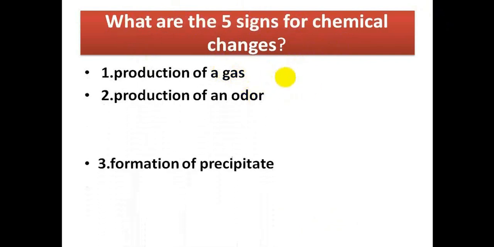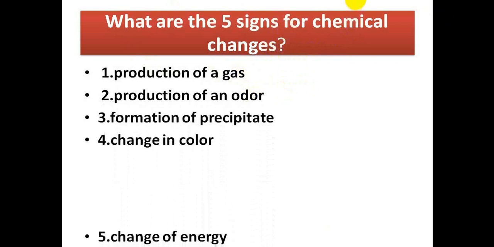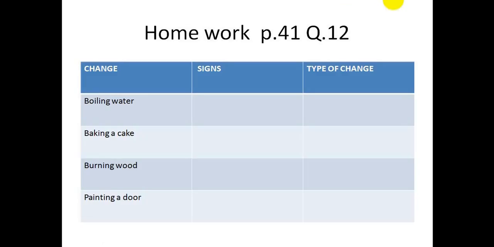Number 3, formation of precipitate, the solid substance that forms when we add 2 liquids together. Number 4, change in color. And number 5 was change of energy as heat or sound or light. These are the 5 signs of chemical change.